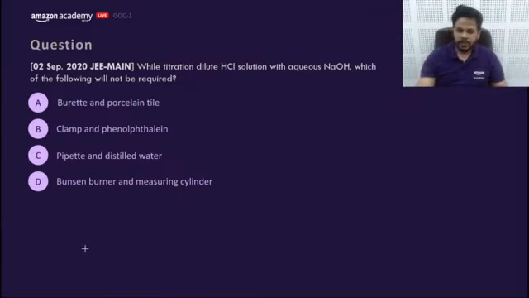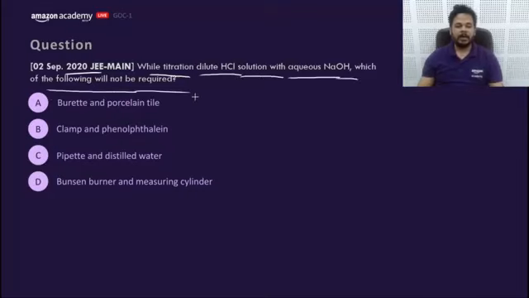What kind of questions were asked in 2020 JEE Mains while titrating dilute HCl with NaOH? Which of the following will not be required? You are titrating the NaOH with HCl, putting indicator phenolphthalein. What are the things which are not required? You need a burette, you need a pipette to suck it out, you need a clamp to fix the burette, you need a porcelain tile to watch against a light background. What are the things which you actually do not require in the lab? This is being asked.